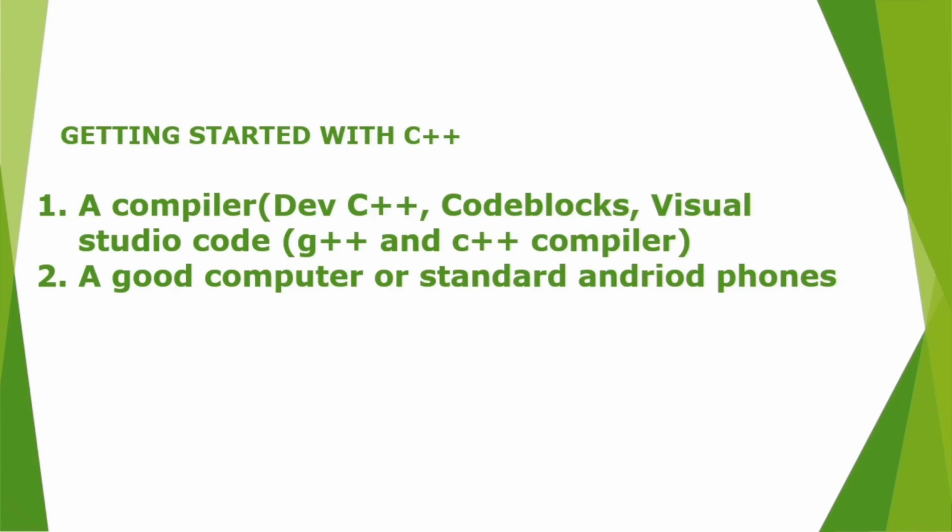If you wish to use Dev C++ also, you can check the video description below. The link to download Dev C++ is going to be provided there. It's very easy. Just make sure you open the link on your PC, follow the steps, and create a desktop icon, and there you have it. Your Dev C++ is ready to be used. As for those of you who wish to use your Android phones to code C++, I'm also going to provide a video link in the description to install a particular app from the Play Store that is going to help you compile C++ on your Android phone. So be sure you check the video description for the links and get your software ready.